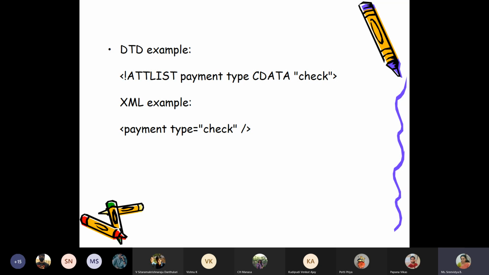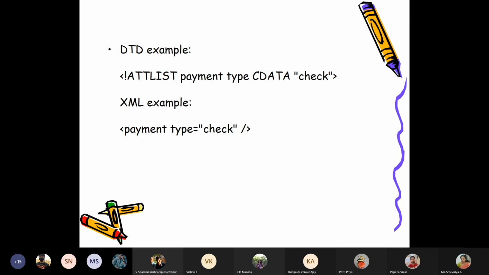That is about attribute declarations. A valid XML statement for this attribute definition, you can see at the bottom: payment type equals check. And remember, when you are mentioning the value of your attribute, put it in double quotes.